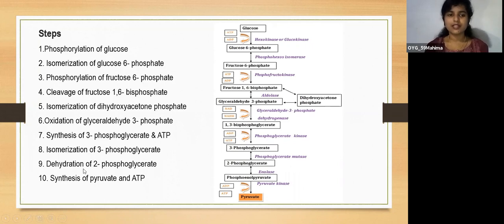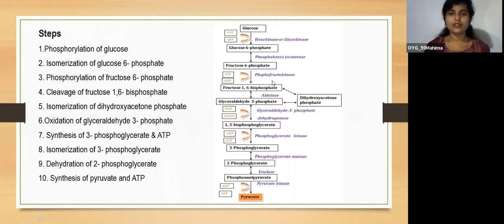Next step is dehydration of 2-phosphoglycerate. This is carried out by the enzyme enolase. 2-phosphoglycerate is converted into phosphoenolpyruvate. And the next step is synthesis of pyruvate and ATP. Under the influence of the enzyme pyruvate kinase, phosphoenolpyruvate is converted into pyruvate. Here you can see ATP is synthesized.